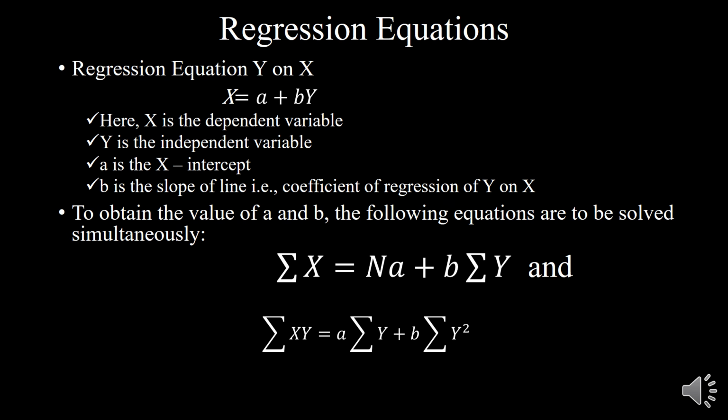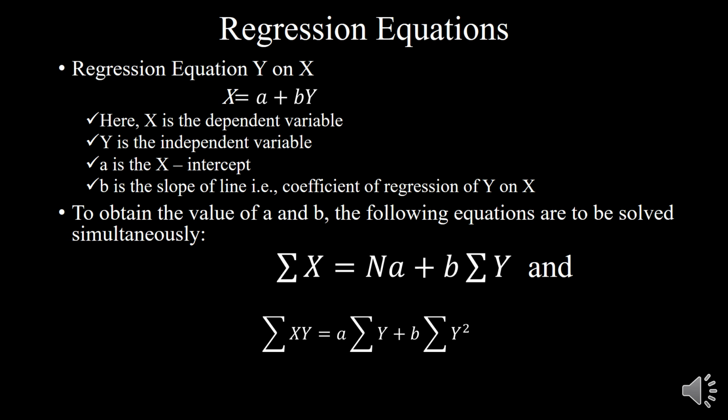So this is the regression equation of x on y. So x is equal to a plus by. Here x is the dependent variable and y is the independent variable. So a is the x-intercept and b is the slope of that line. This is the coefficient of regression x on y.